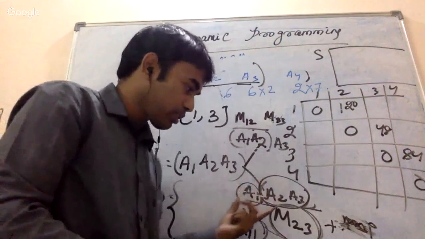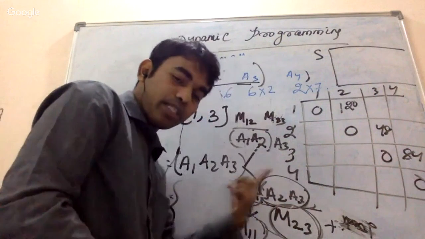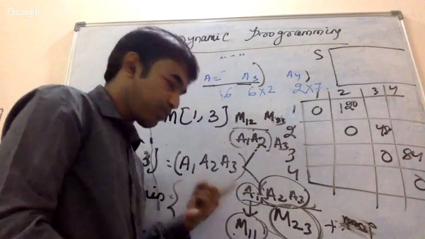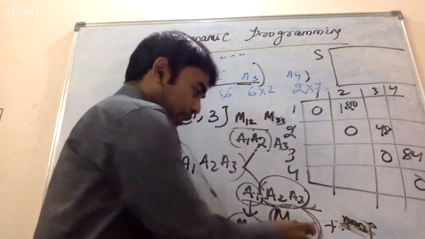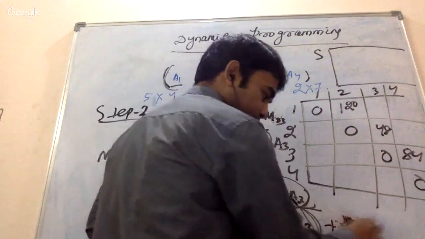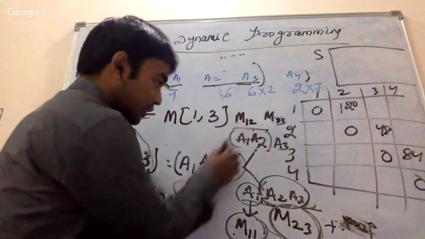But whenever I multiply these two matrices, I'll also get some numbers, right? I need some operations because one has dimension PQ and the other QR, so the number of operations needed is PQR, right? So in that situation I will have some additional PQR or MNP, whatever it may be. Okay, so then I'm writing the minimum of the same thing.